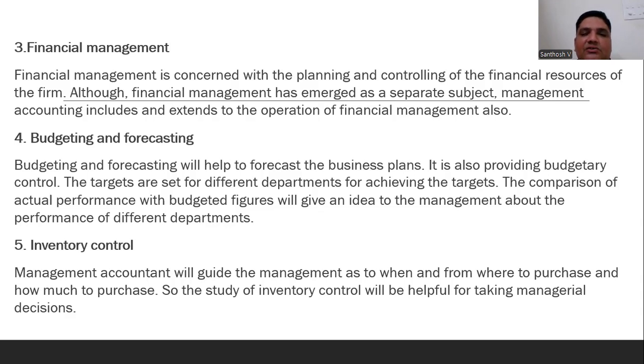A budget is the forecast of the business plans. It also provides the information related to budgetary control. Each and every department is supposed to achieve its targets in framing the budgets. The comparison of actual performance with the budget figures gives an idea to the management. For example, the government of India as well as the state governments, once a year, present the budget, showing how they are going to arrange the funds.